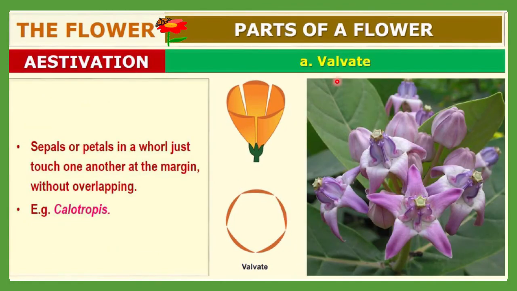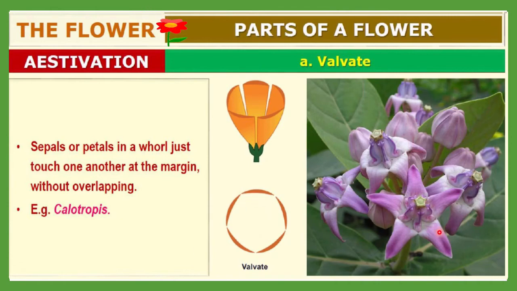First of all, valvate type of estivation. Here sepals or petals in a whorl just touch one another at the margin, not overlapping. If you observe this kind of structure without any kind of overlapping, such a type of estivation, or arrangement of sepals or petals, is called valvate type.